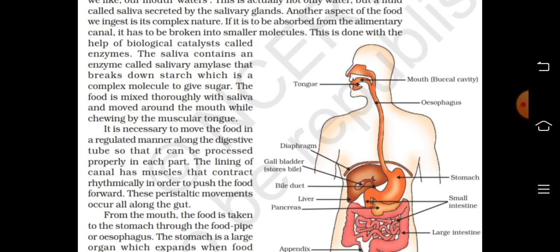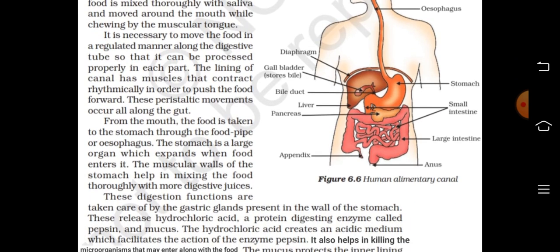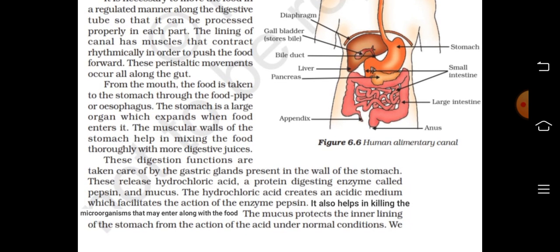The food is mixed thoroughly with saliva and moved around the mouth while chewing by the muscular tongue. It is necessary to move the food in a regulated manner along the digestive tube so that it can be processed properly in each part. The lining of canal has muscles that contract rhythmically in order to push the food forward. These peristaltic movements occur all along the gut. From the mouth, the food is taken to the stomach through the food pipe or esophagus.